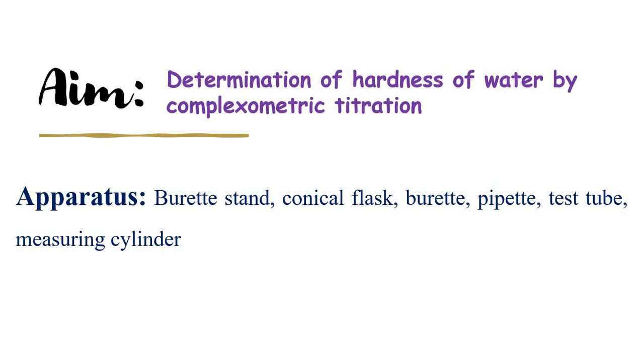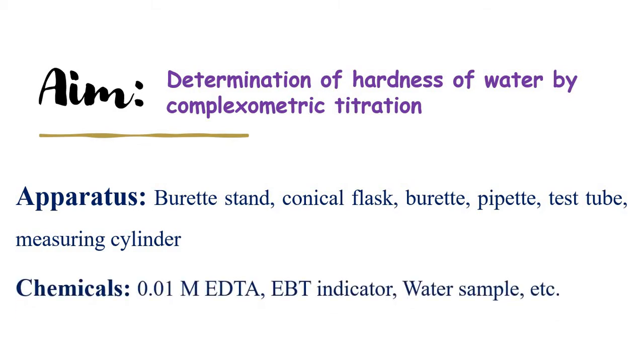In this, we are using burette stand, conical flask, burette, pipette, test tube, and measuring cylinder as apparatus, and some of the chemicals for titration. We require 0.01 molar EDTA solution, EBT indicator, that is also called Eriochrome Black T indicator, then hard water sample.